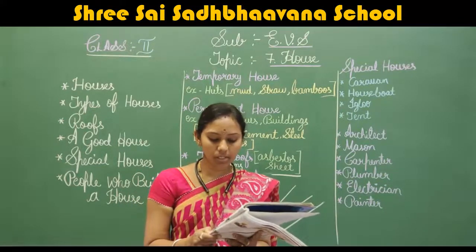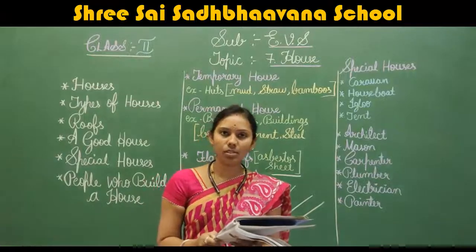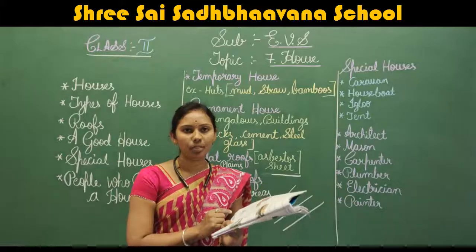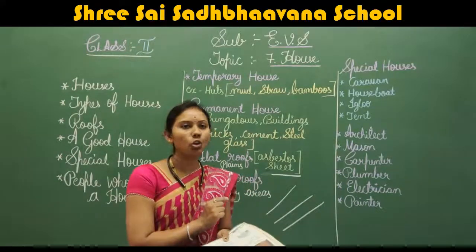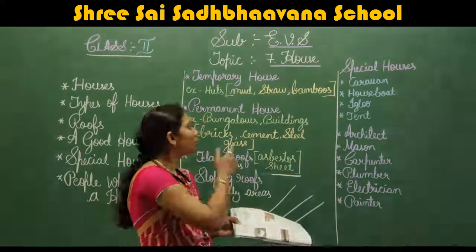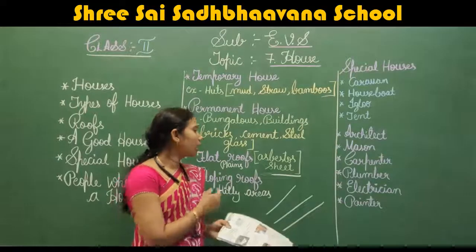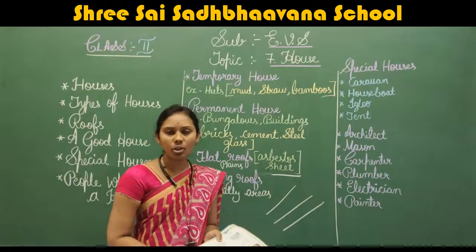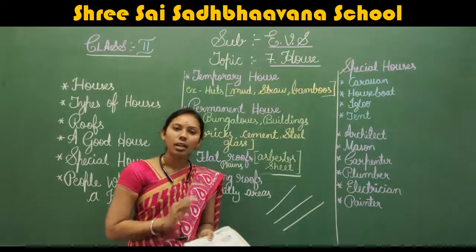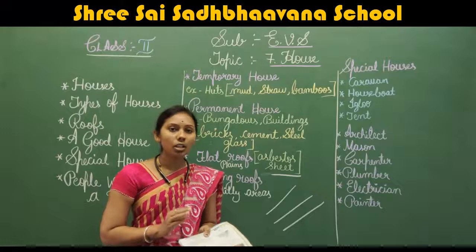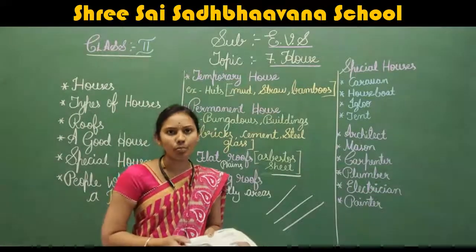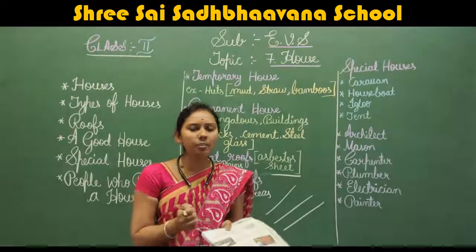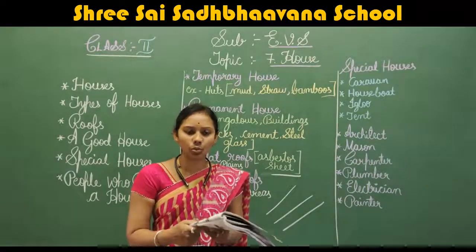Eskimos in the cold region live in igloos. You can see the igloo, no? It is made of snow, not from mud, not from stone, not from bamboos. Not even from asbestos sheets or concrete. They are not using anything else for this igloo. What are they using here? The igloo is made of snow. Snow remains warm. If you go inside, it will be warm inside the igloo.